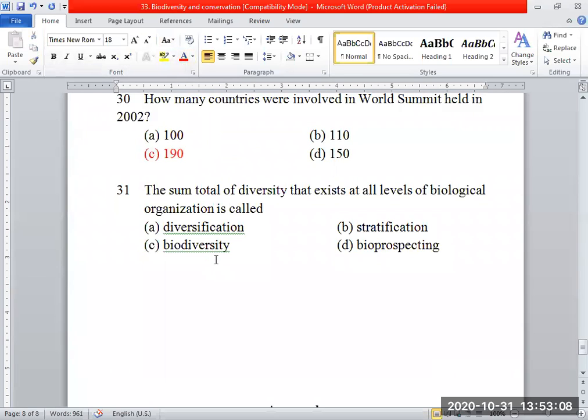The sum total of diversity that exists at all levels of biological organization is called biodiversity. Yes, it is our chapter name itself. We are ending up with that. The sum total of diversity that exists at all levels of biological organization is said to be biodiversity. Okay, so that's it.